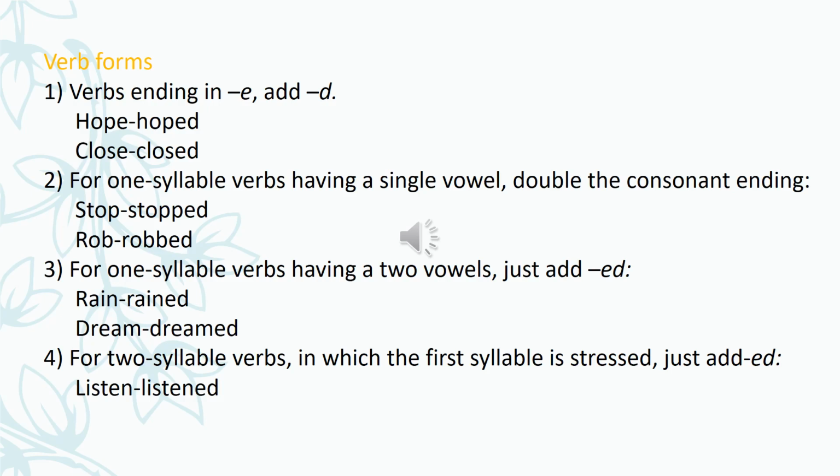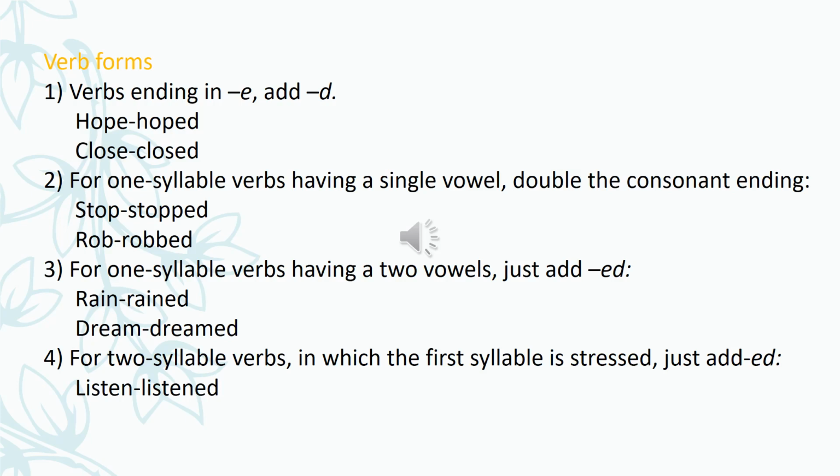So I think 97% are regular, and just 3% you have to learn. So you have to study on it. Right. Likewise, the verb forms are given here. First, verbs ending in E, you have to add D. Here, two examples are given: hope, which ends in E, and close, which also ends in E. So we just added D only.